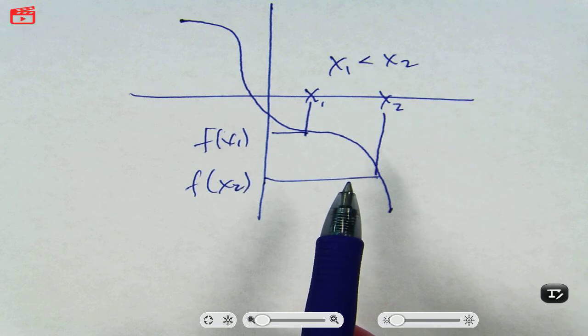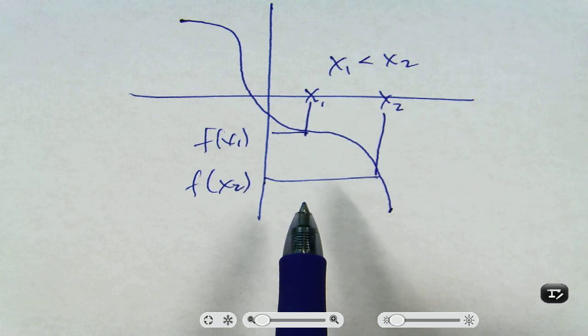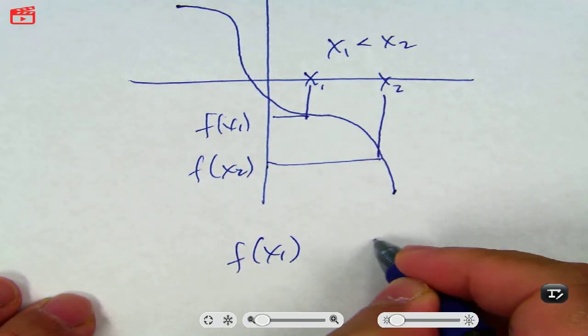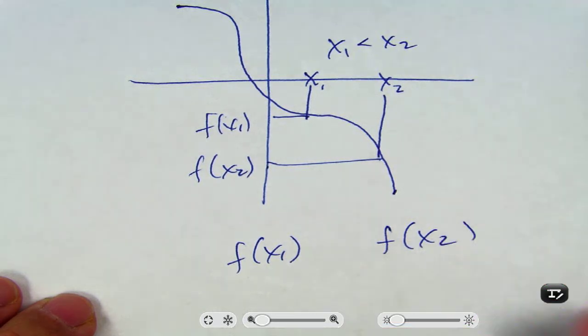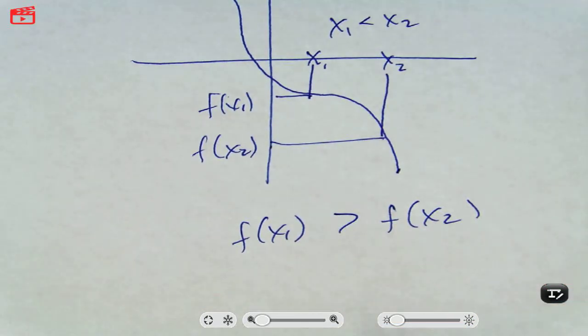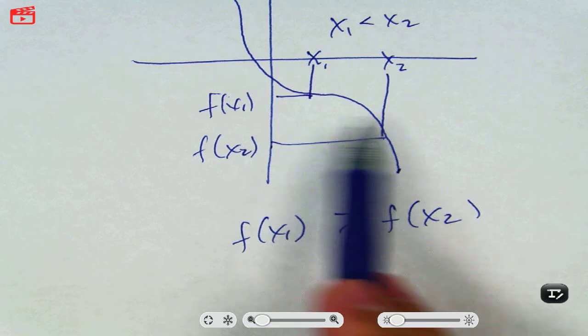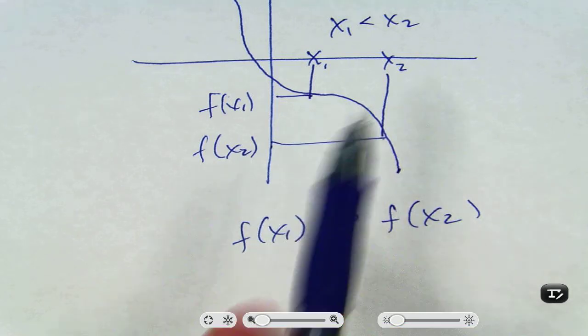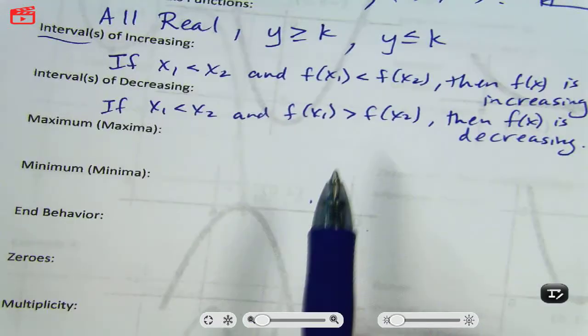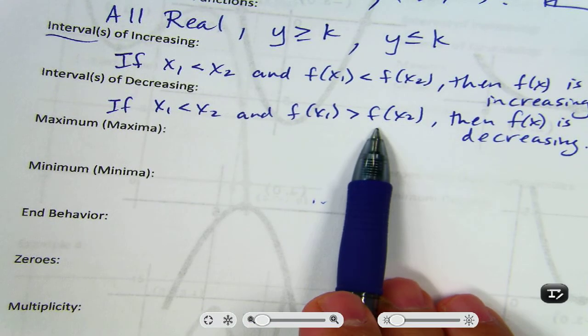What does that mean in terms of less than? Here's a question. Is f of x1 greater than or less than f of x2? Currently, it's greater than. Because we're in a negative quadrant, so bigger numbers actually mean smaller. Right. So f of x1 is greater than f of x2. That's what we had here.